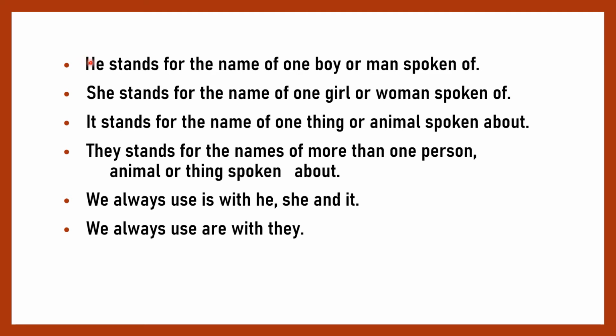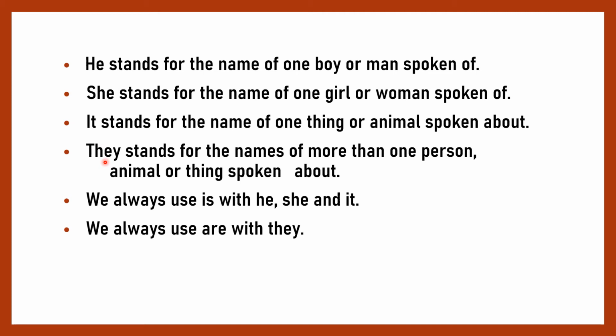Dear students, here is the use of he, she, it, they. So let's understand here that he stands when we speak of the name of one boy, or any man. We want to denote any man who is spoken of. She means a girl. It means a thing.